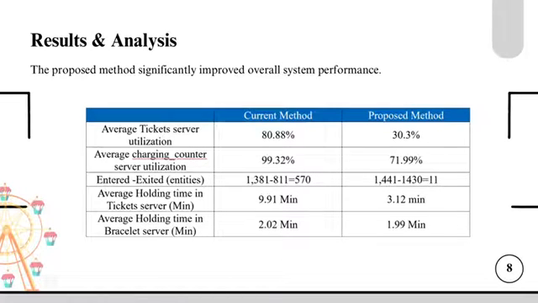For the results and analysis, we observed a decrease in the utilization of servers, which indicates reduced fatigue for the staff. Another significant finding was that in the current system, 570 entities were unable to exit the system and enjoy the park. However, in the proposed system, this number dropped dramatically to only 11. Additionally, we noticed improvements in the average holding time for ticket servers, while the bracelet service did not show a major improvement in this metric.